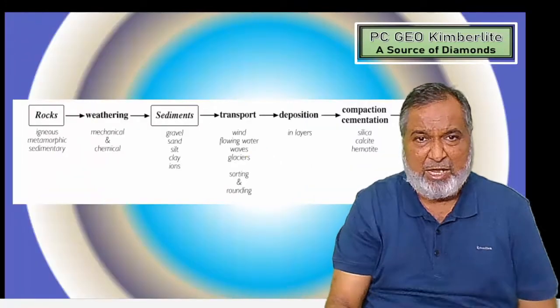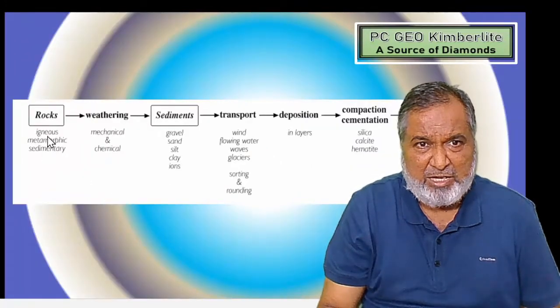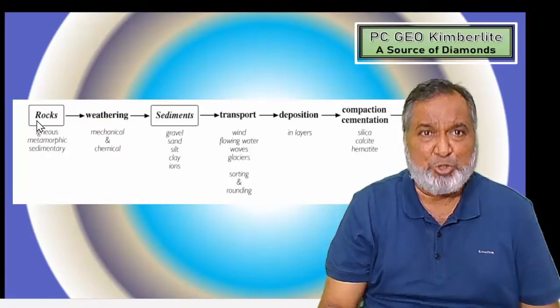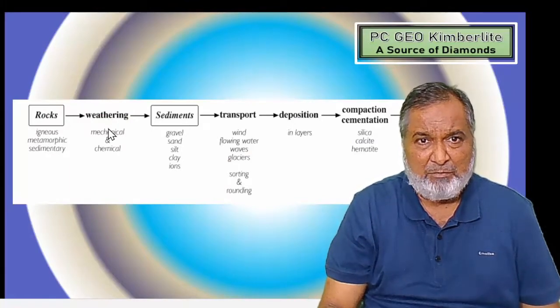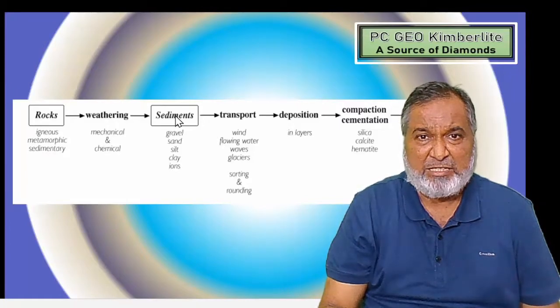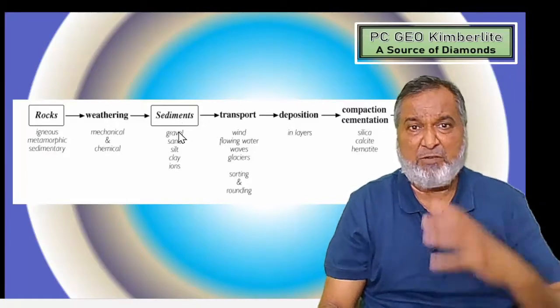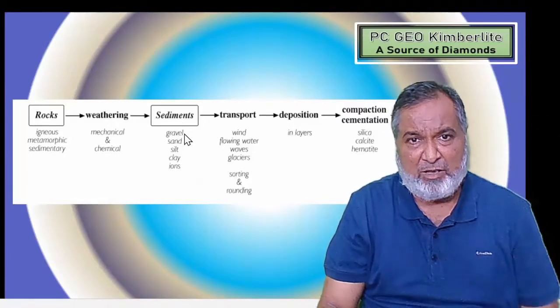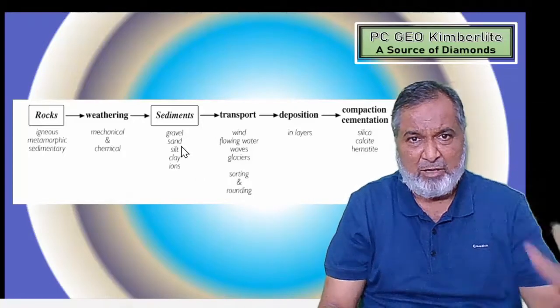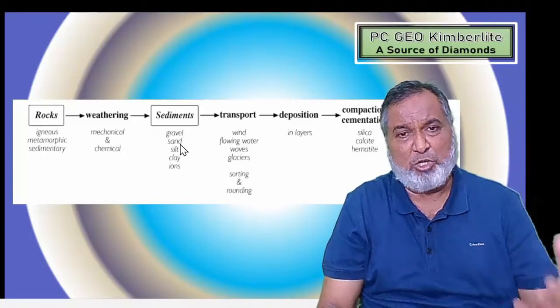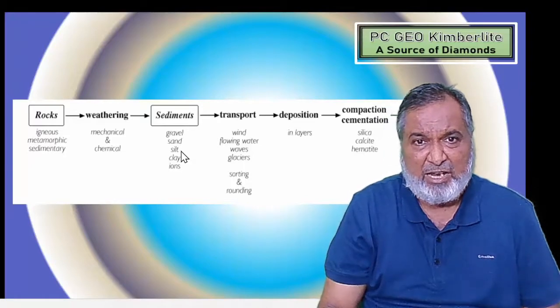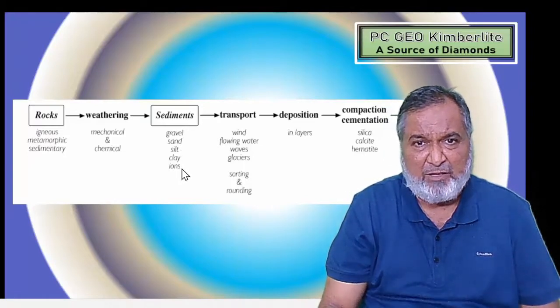So here we again describe the rock, igneous, metamorphic or sedimentary, exposed to the atmosphere. Weathering takes place, mechanical or chemical, and then sediments are formed, whether very coarse cobble, pebble, gravel, then coarse sand, medium sand, fine sand, then silt, clay, and what we have, iron.